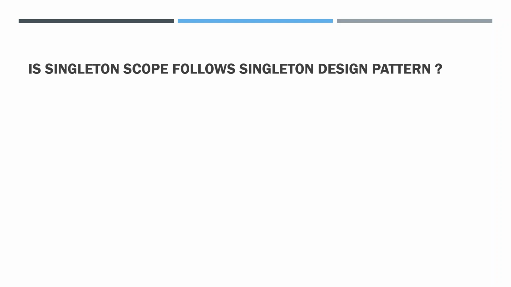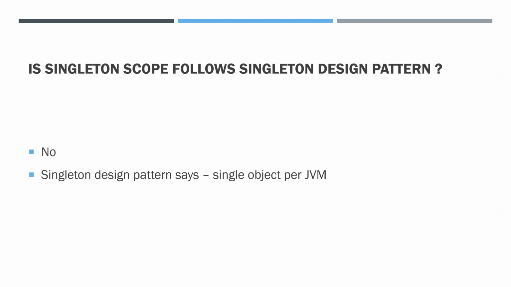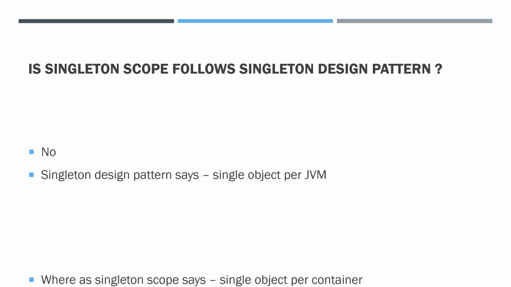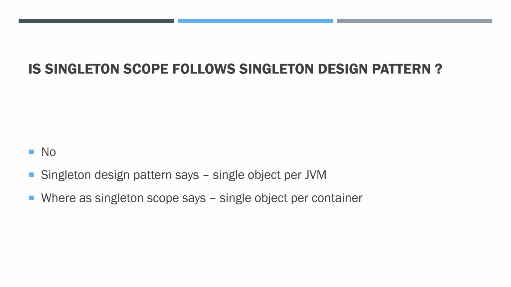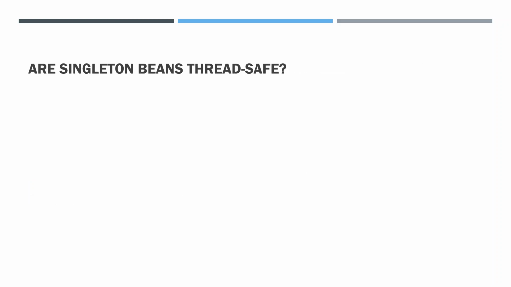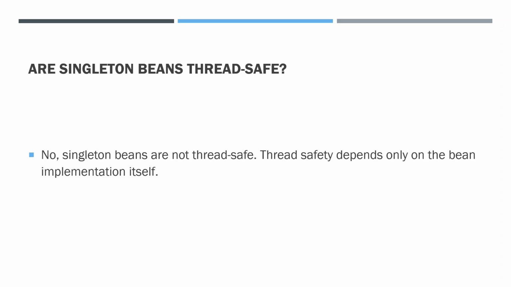Okay, so next question: does singleton scope follow the singleton design pattern? So the answer is no, both are different. Singleton design pattern says a single object per JVM, whereas singleton scope says a single object per container. So if we have multiple containers, then we'll have multiple objects. Are singleton beans thread safe? The answer is no. We need to write the implementation for the same.